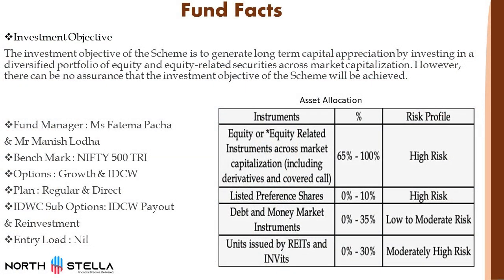If we see the fund facts, the investment objective is to create capital appreciation over a long period of time. If we see the asset allocation, the fund is allowed to invest in equity and equity related instruments from 65 to 100%, debt and money market 0 to 35%, REITs and InvITs 0 to 10%. This is how every flexi-cap category is designed. Mahindra Manulife flexi-cap fund will follow the same asset allocation.